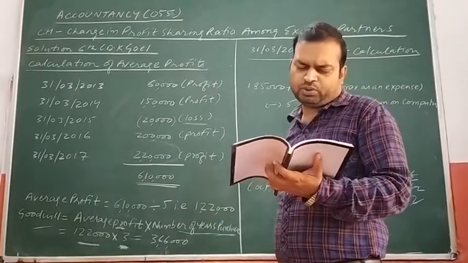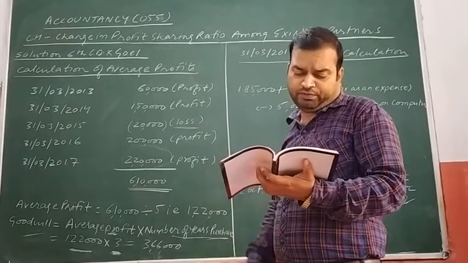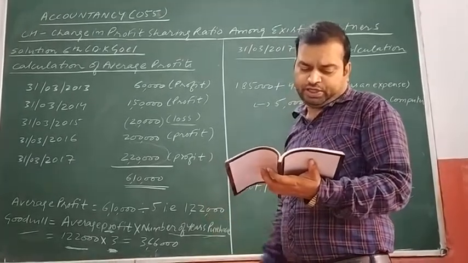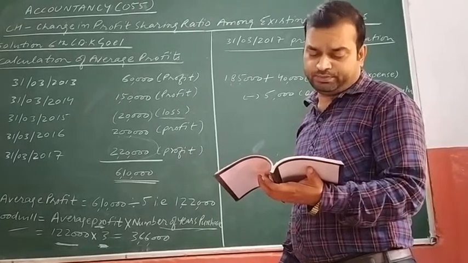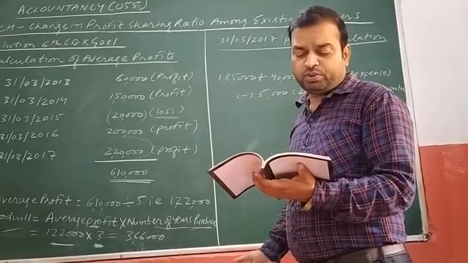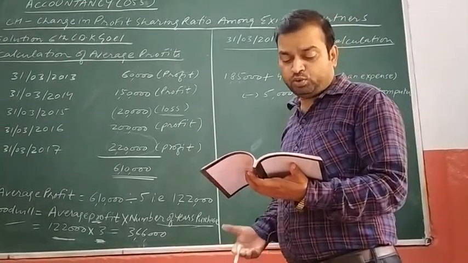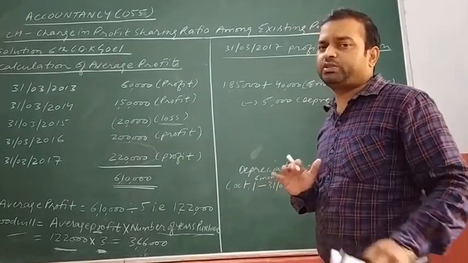So I am reading out the question. You also read the question. After the profits of 5 years mentioned in the question, some statements are given to you. On 1st October 2016, in the middle of the year, a computer costing rupees 40,000 was purchased and debited to office expenses account. Wrong treatment has been done.